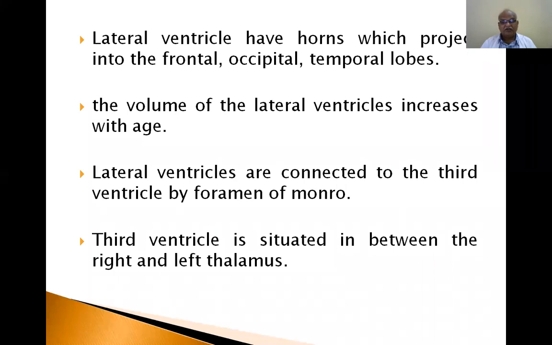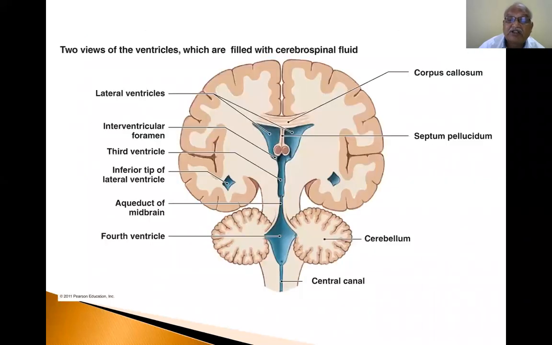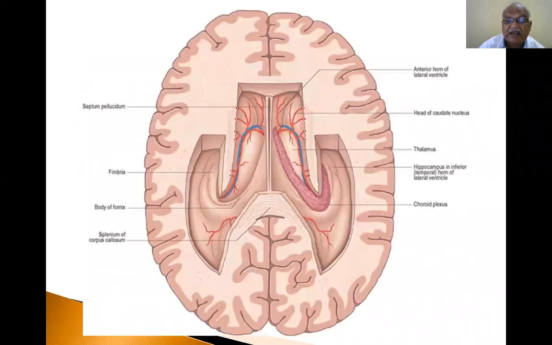The third ventricle is situated in between the right and left thalamus. I already told you. So this is the third ventricle. This is the right thalamus. This is the left thalamus. So the third ventricle is present between the right and left thalamus.